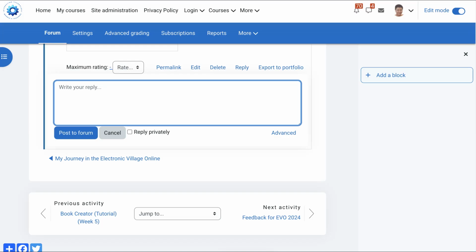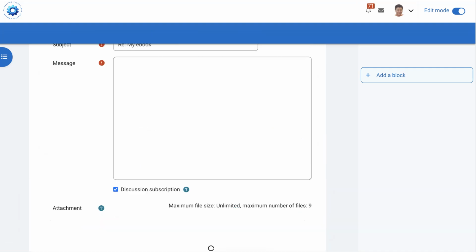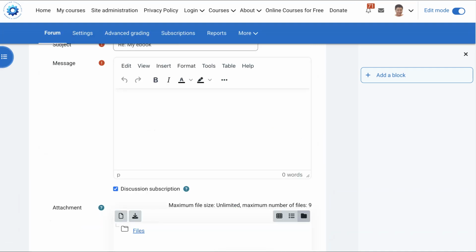Now notice I can't embed it here. Okay, I need to go to advanced. If you don't see an editor, you cannot embed. You need to see the editor, and there's no editor here. Notice it's just a blank page. So let's go to advanced. But if you do see the editor, then you don't have to go to advanced, but only if you don't see it. So this is called the editor.